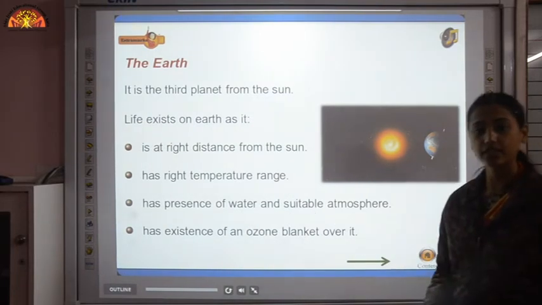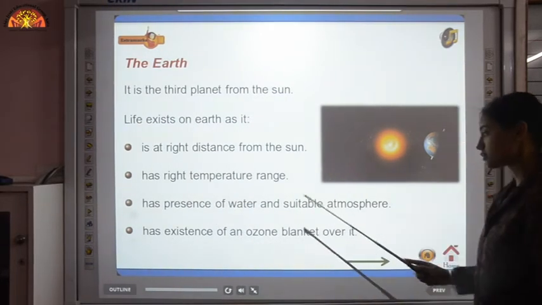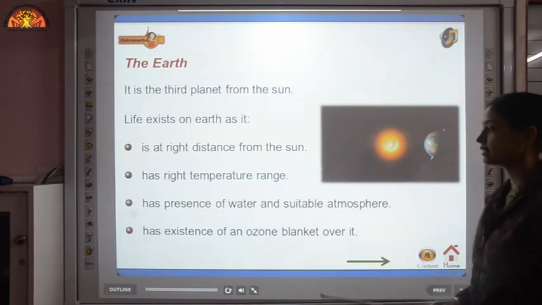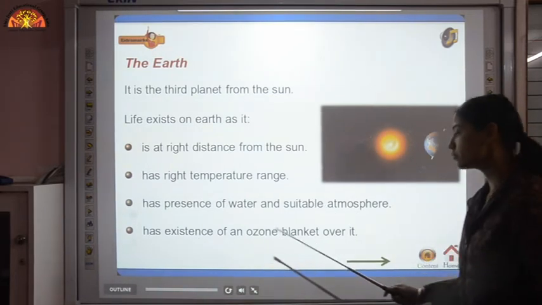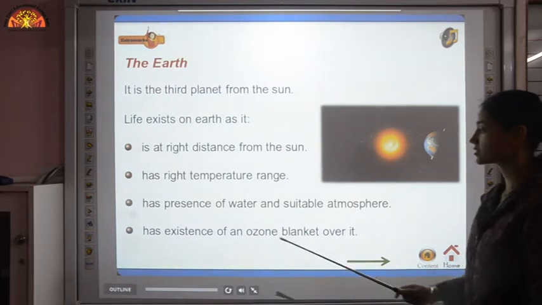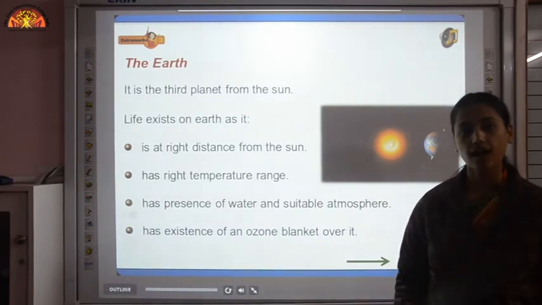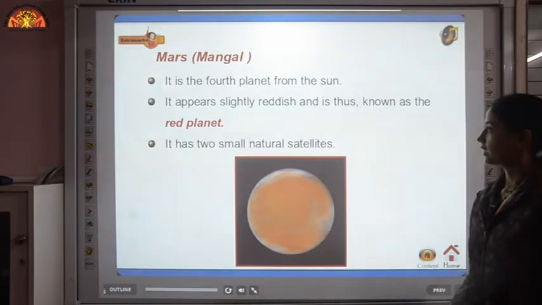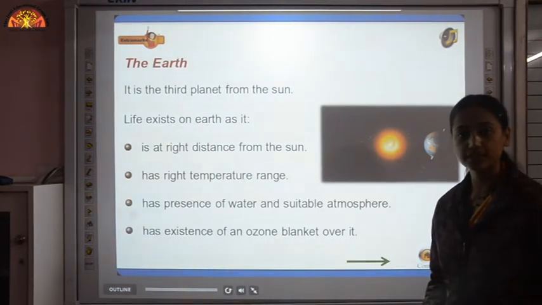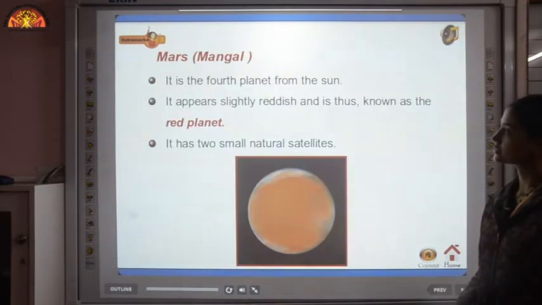Okay, Earth has stable temperature. It has the presence of water and a suitable atmosphere. That is why life is there on the Earth, and it has the existence of an ozone blanket over it. And what is the role of the ozone blanket or ozone layer? It protects us from the harmful ultraviolet radiations. And Earth has its own moon. It has its natural satellite, which is the moon, which we have already discussed.